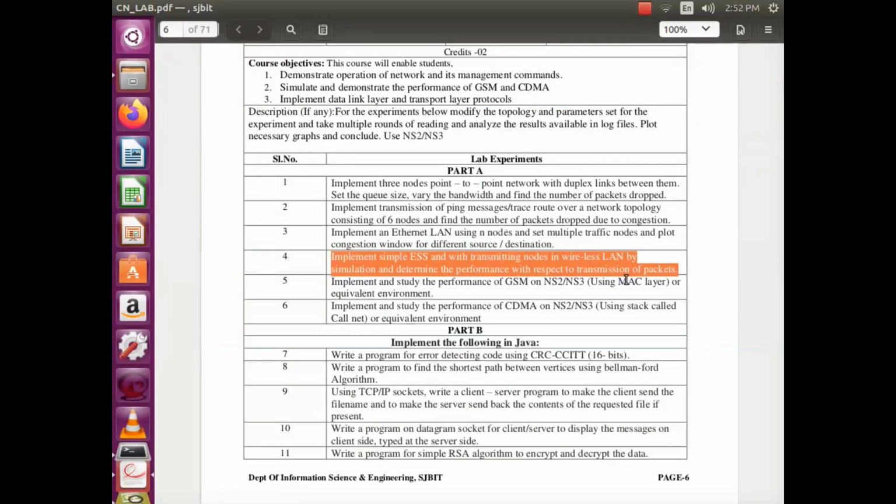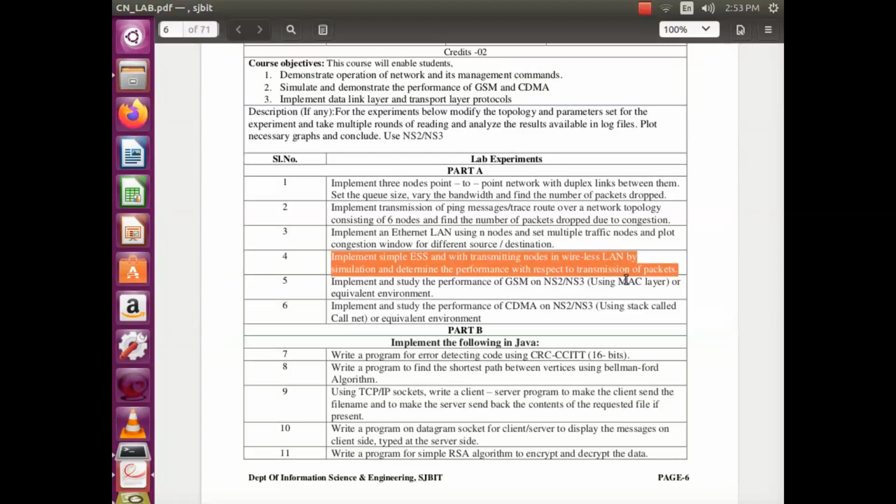So let us understand what is meant by ESS, extended service set. An extended service set is a collection of one or more basic service sets. The basic service set, BSS, contains certain nodes in it, and they are going to communicate from one basic service set to another basic service set. If you are creating such a communication, then we call that an extended service set. Such a simulation we want to implement here.